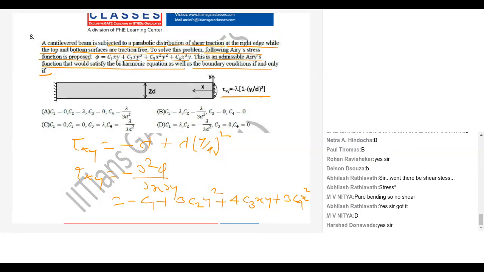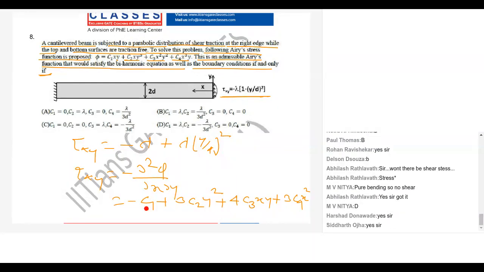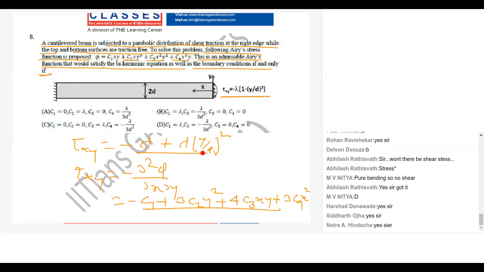Now what we have to do, this should be equal to this, right? Now here, what is my constant term? C1 is minus lambda. What is the C2 term here?